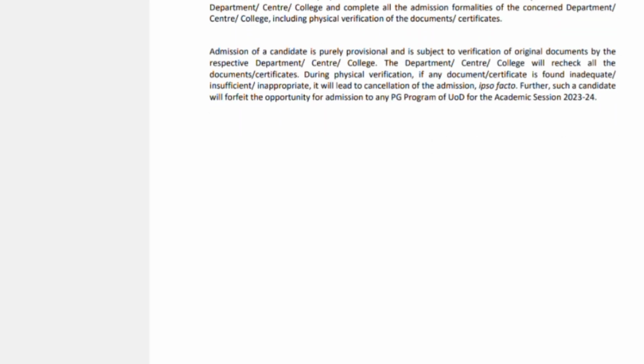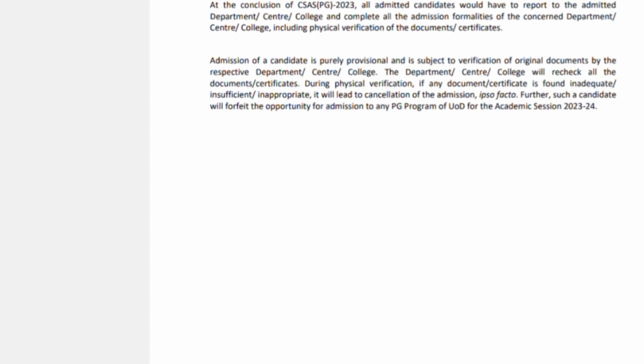Once all the waiting lists are over, like the first merit list, second, third, and spot admissions, then the actual admission process will happen physically in the respective departments and colleges. You need to visit the particular department or center or college and carry all your original documents, like the class 10, class 12 and CUET result sheets, all of which you have submitted online in the portal.